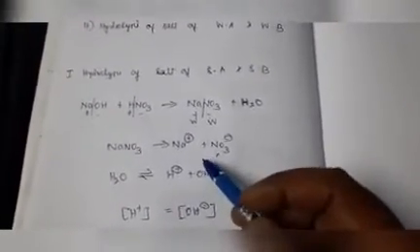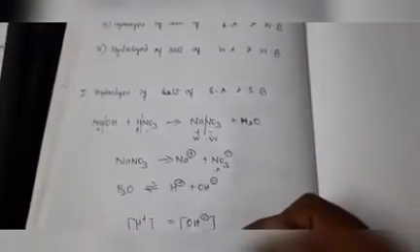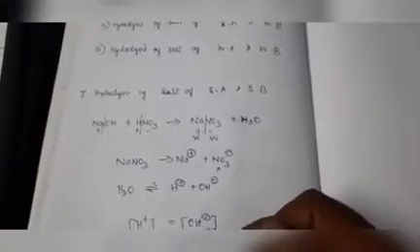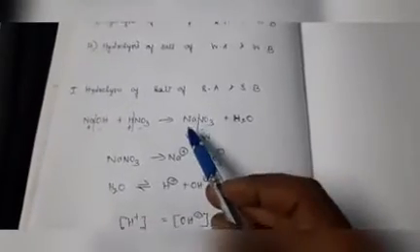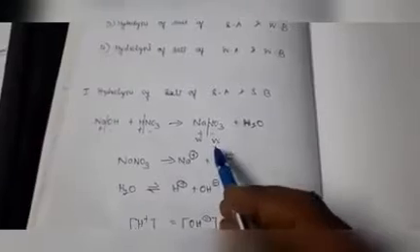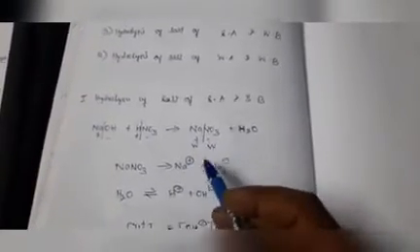We are expecting what products will be obtained? NaOH and HNO3, but no hydrolysis takes place because the conjugate base of a strong acid is weak. The conjugate acid of a strong base is also weak. Weak means there is no tendency to react with H plus, and no tendency to react with OH minus. So, no reaction takes place, which means the pH is maintained as it is.